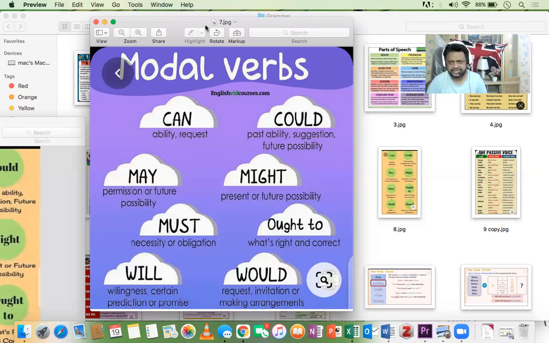And then obviously the second use of could is suggestion. You suggest anything. You could wear that black dress for the party. We could go to the restaurant to have our dinner, and you could talk to him, or we could buy a BMW car. So the second use of could is suggestion. You suggest anything, any suggestion.